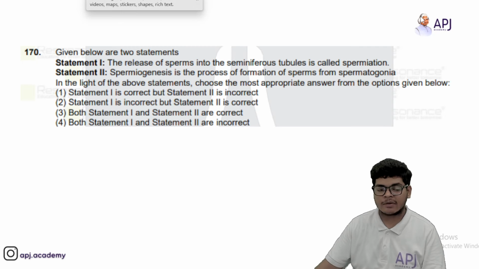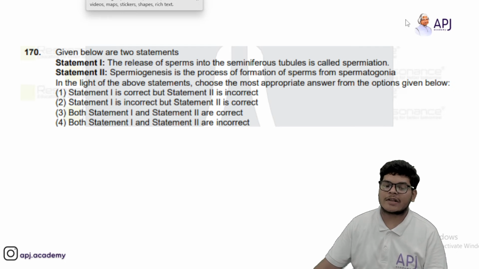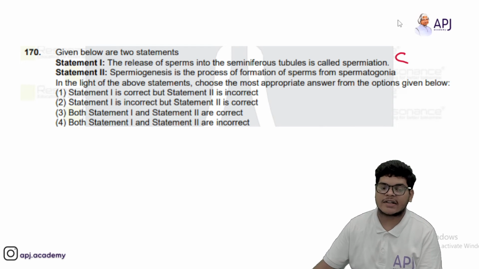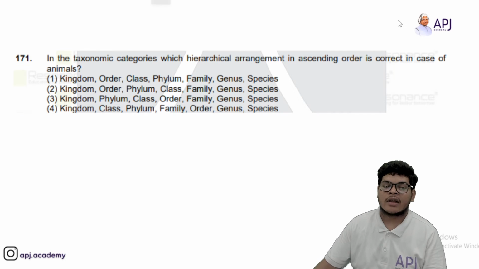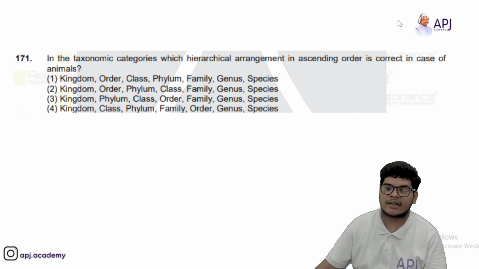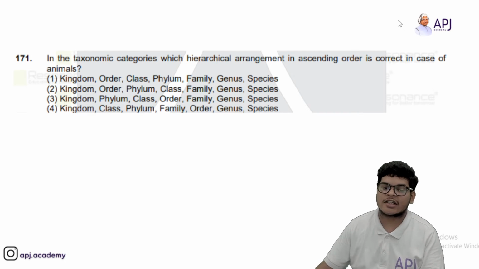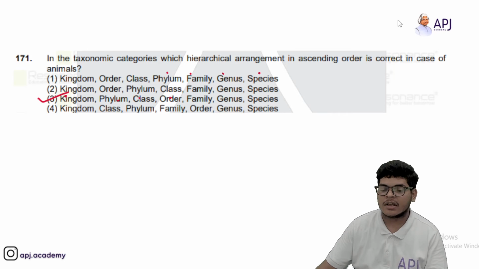Then 170, the release of sperm in seminiferous tubule is spermiation. That is correct. Spermiogenesis is the process of formation of sperms from spermatogonia. That is also correct. So both statement 1 and 2 are correct. In the taxonomic categories in hierarchical arrangement in ascending order, so सबसे पहले हमारा आएगा kingdom. So यहाँ से start करते हैं species, genus, family, order. So यहाँ पे order आना चाहिए, then class and phylum. So option third will be correct.